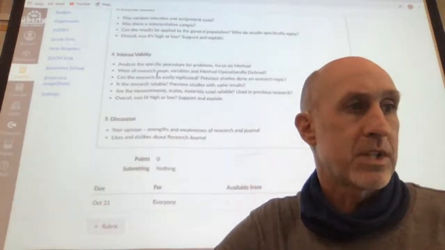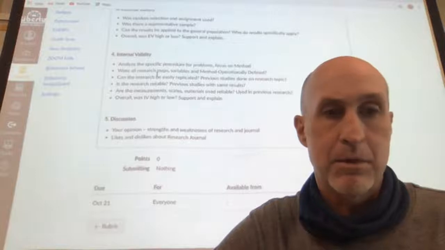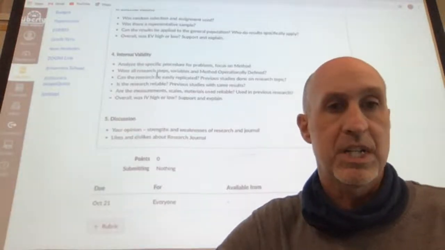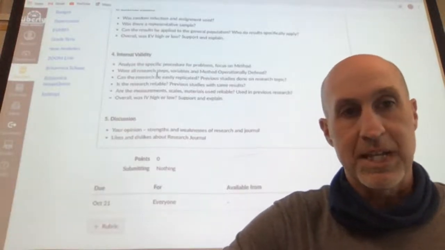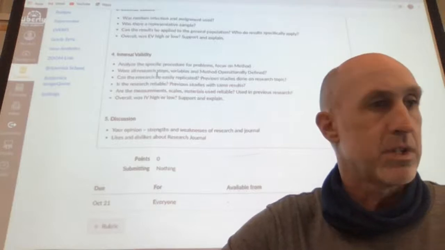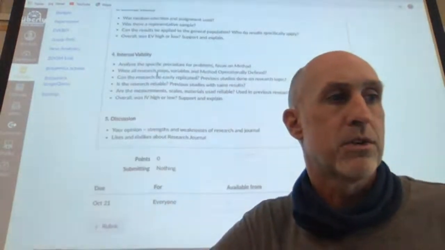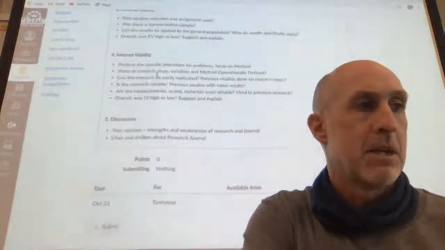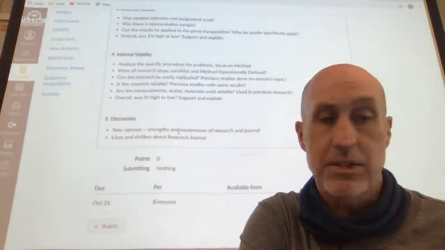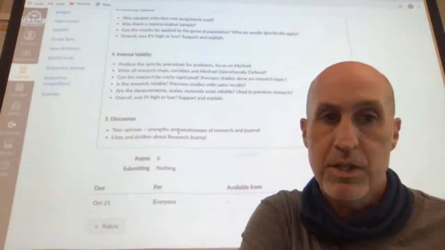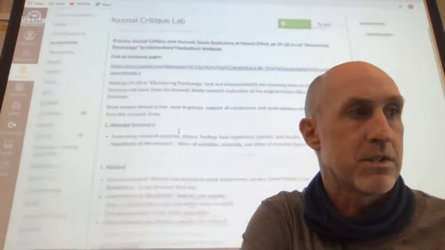Were all measurements, scales, materials used reliable? Were they used in previous research? Which again, if this is a replication, they're duplicating all the measures and materials that were used in the original one. And then overall, was internal validity high or low? Okay. Then lastly, you're going to have discussion, which is basically your opinion. You're just going to write down what was interesting about the study, strengths and weaknesses that you saw.